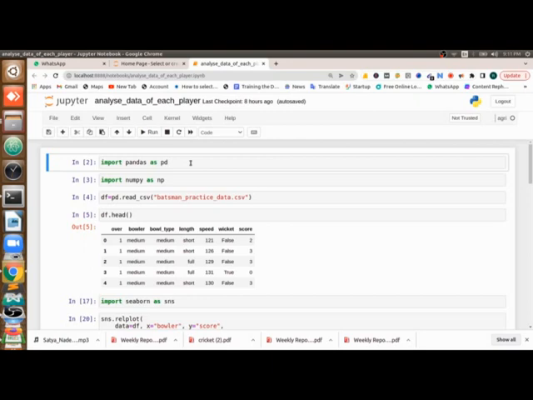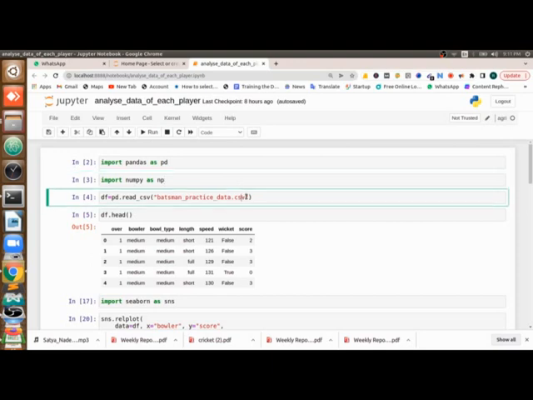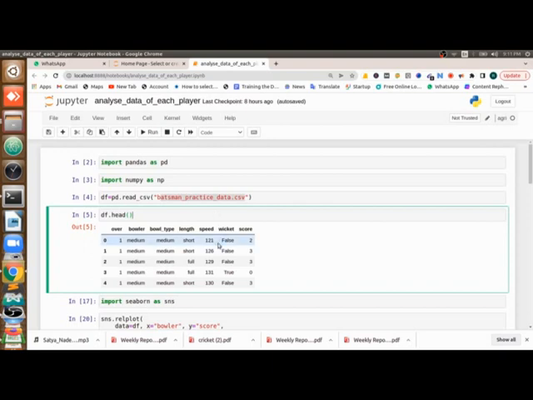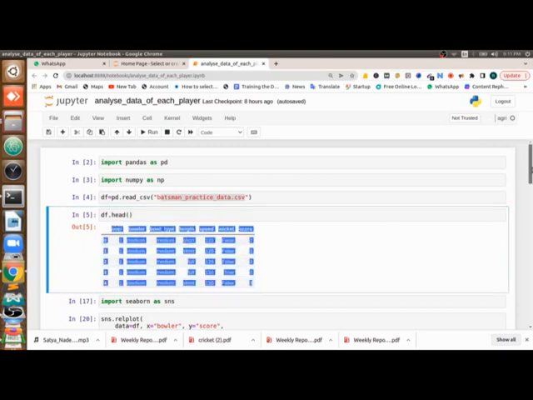First we will import our data set. Before that, we'll import our two libraries: one is pandas, another one is numpy. After that I'm going to import that data set using pandas, and I'm going to print some values to check whether the data we are importing is proper or not.